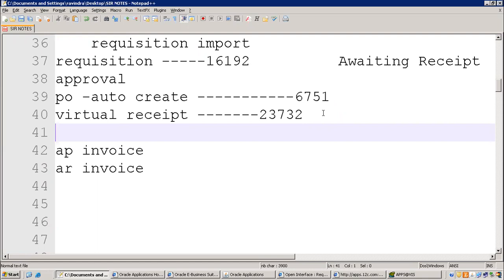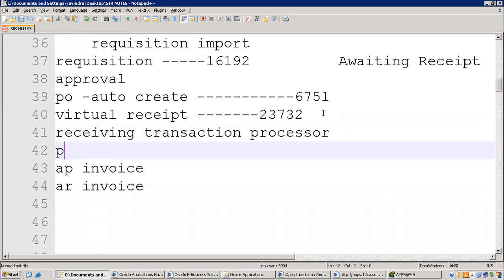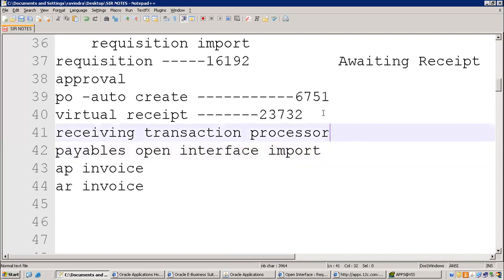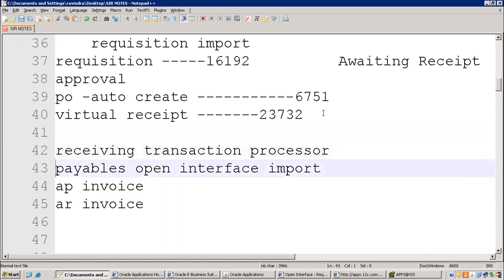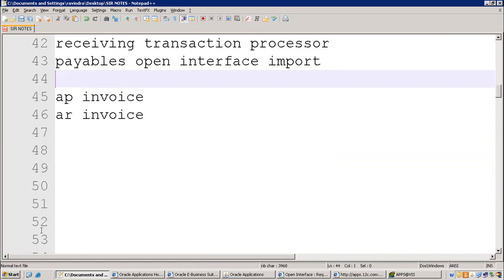In the P2P cycle, there is a receiving transaction processor. Okay, one more is payable. I know you guys practiced, but you fail to remember. Revise it again. That's it. Not much logic here.